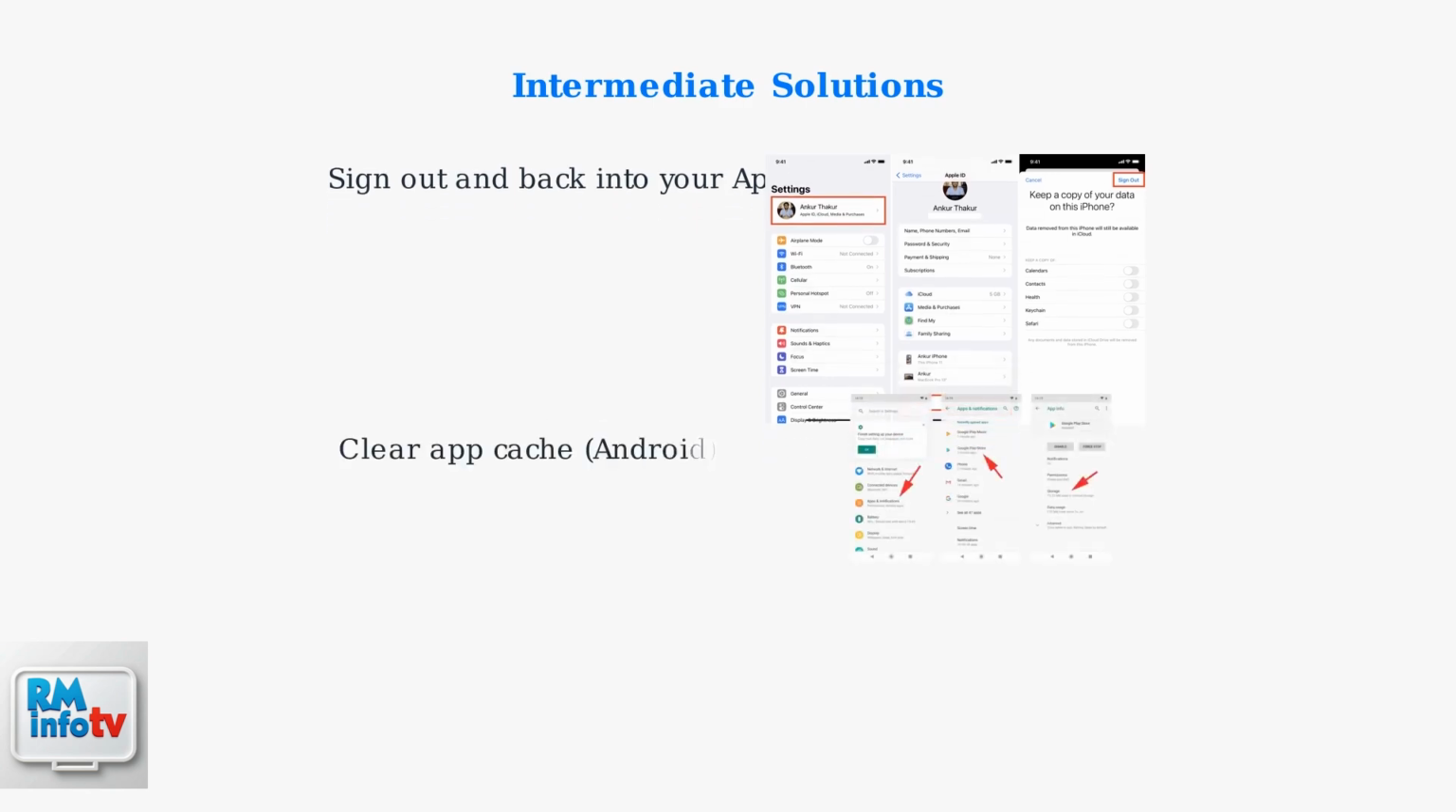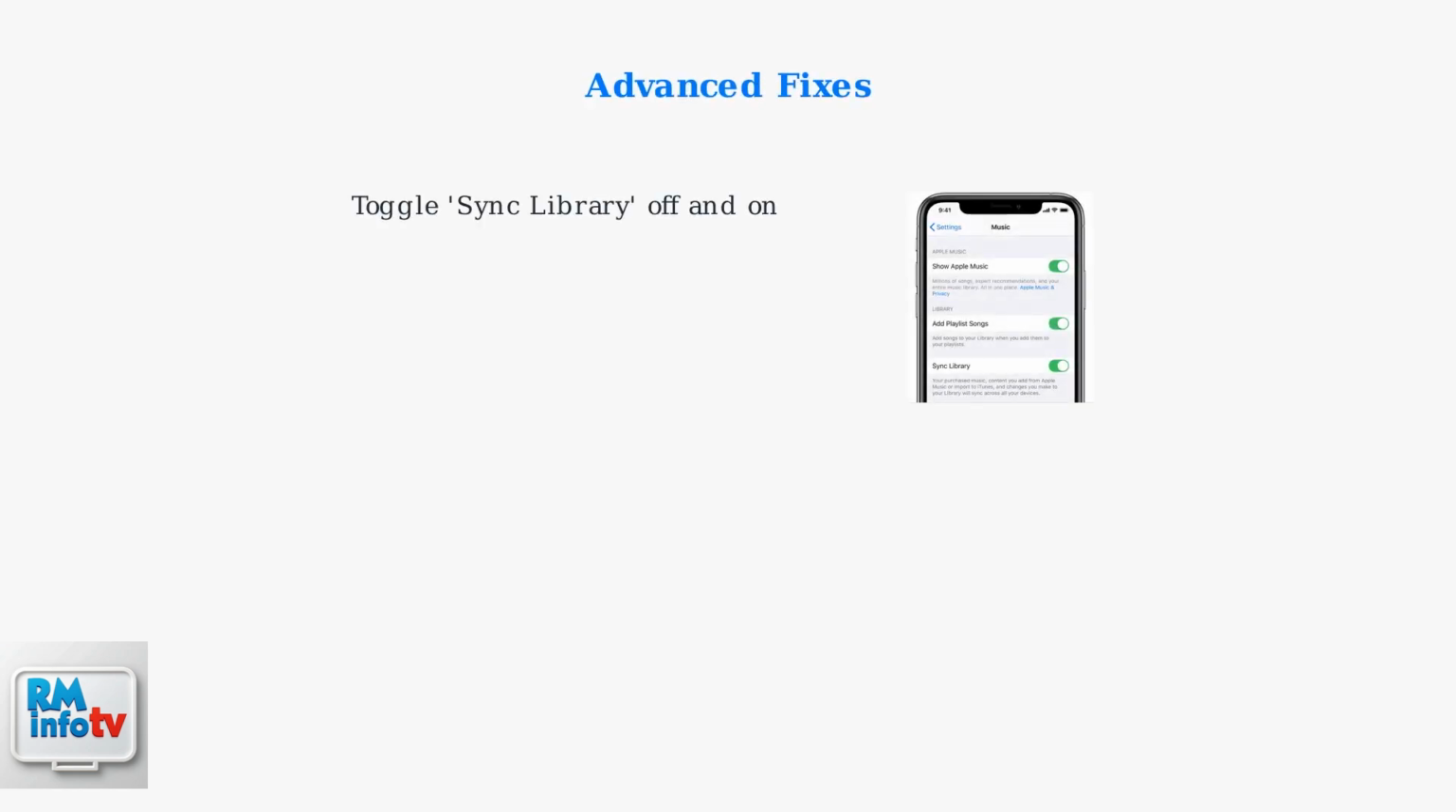For Android users, clearing the app's cache can resolve performance issues. Go to Settings, Apps, find Apple Music, and clear the cache. For persistent issues, these advanced fixes address deeper system and network problems that can cause Apple Music errors. In Settings, go to Music, find Sync Library, turn it off, wait a few seconds, then turn it back on. This refreshes your music library connection.